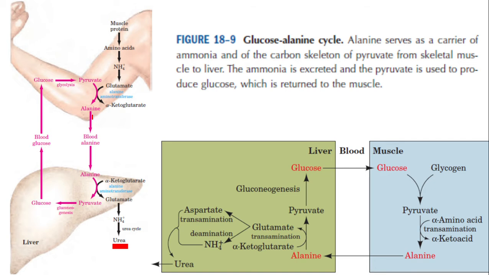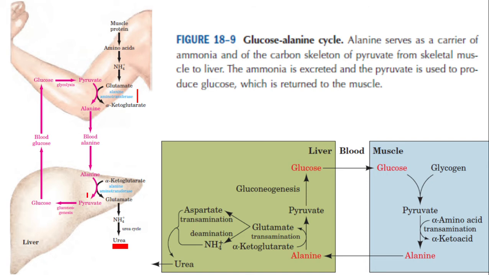This is a transamination reaction. An amino acid plus a keto acid gives the corresponding amino acid and keto acid. So pyruvate is accepting the amino group from glutamate to produce alanine. This alanine is transported through the blood from the muscles to the liver.